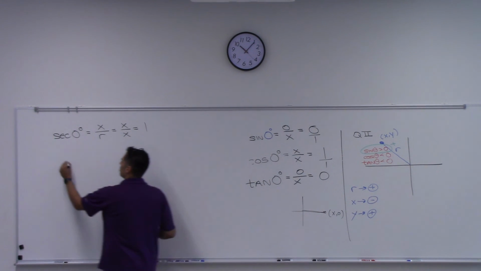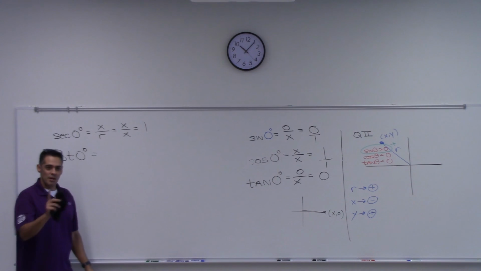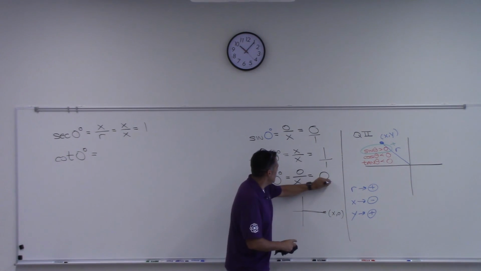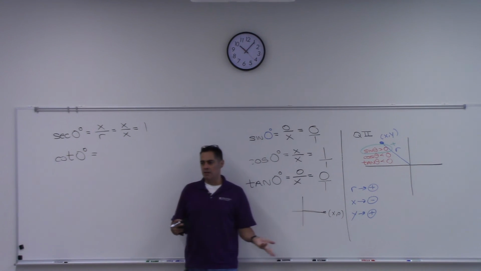What about cotangent? What are your thoughts on cotangent of 0? Undefined. Because if you look at tangent, you can look at tangent of 0 over 1, and then when you look at cotangent, you try and flip it, and it becomes undefined.